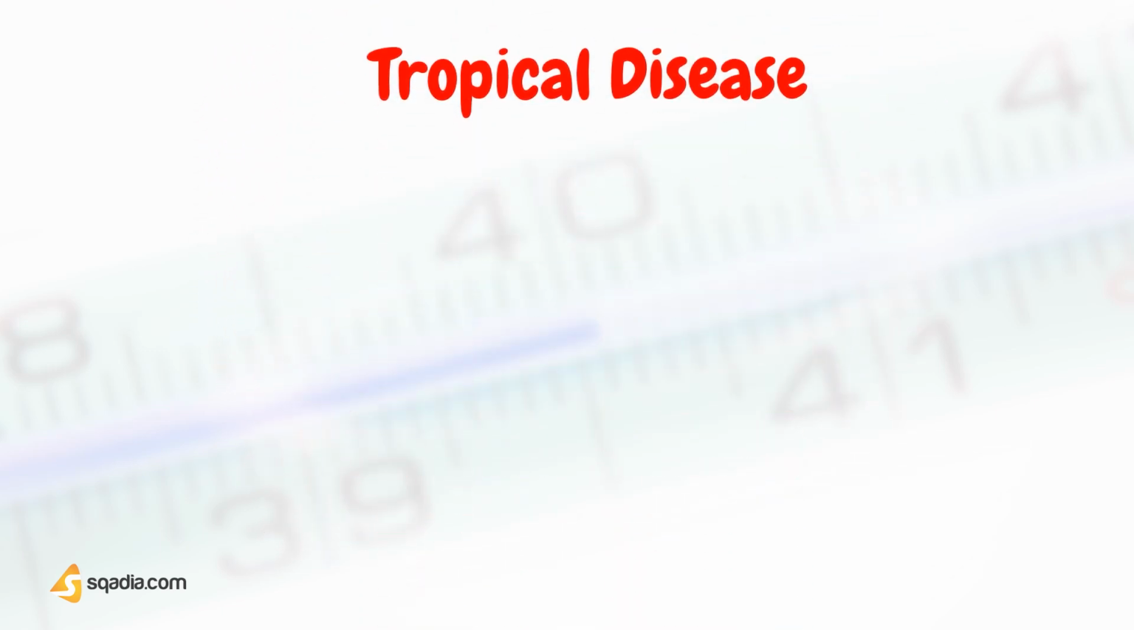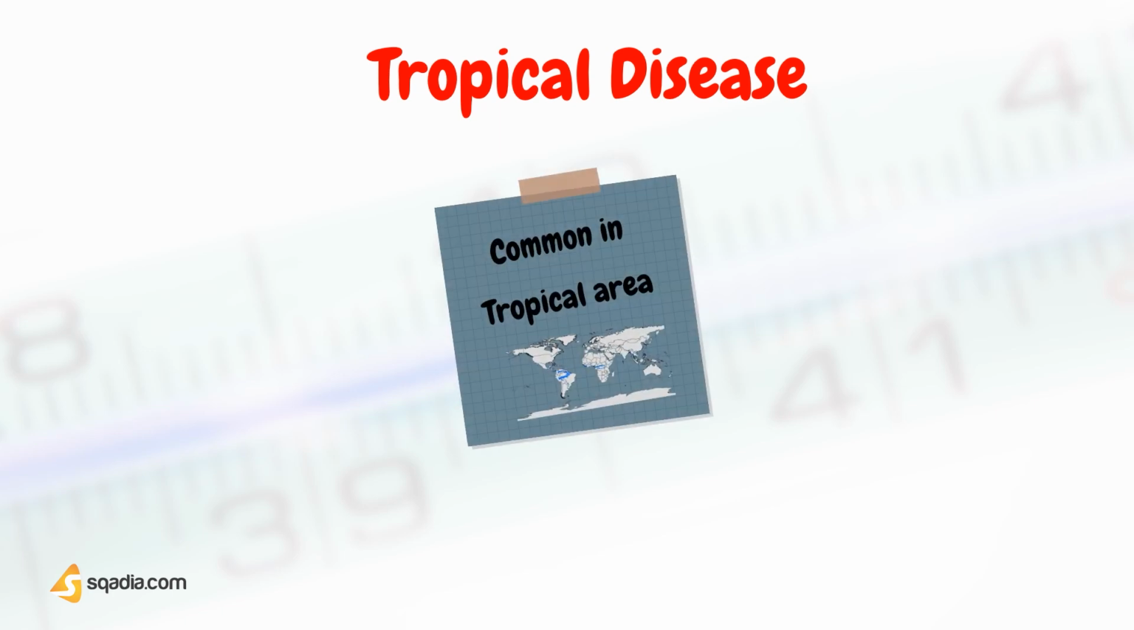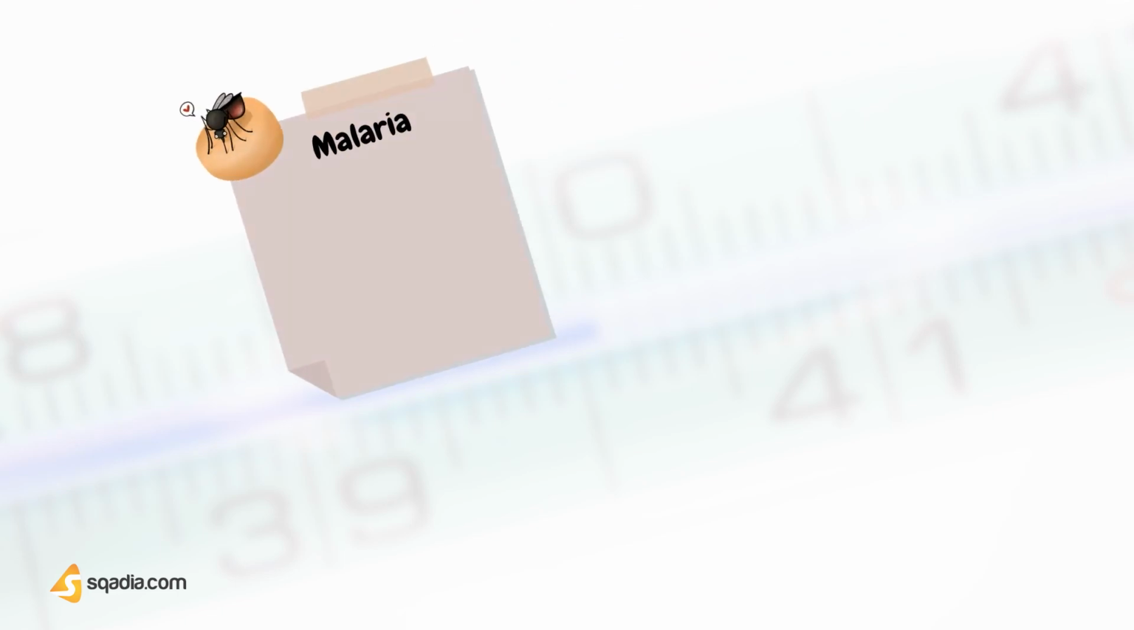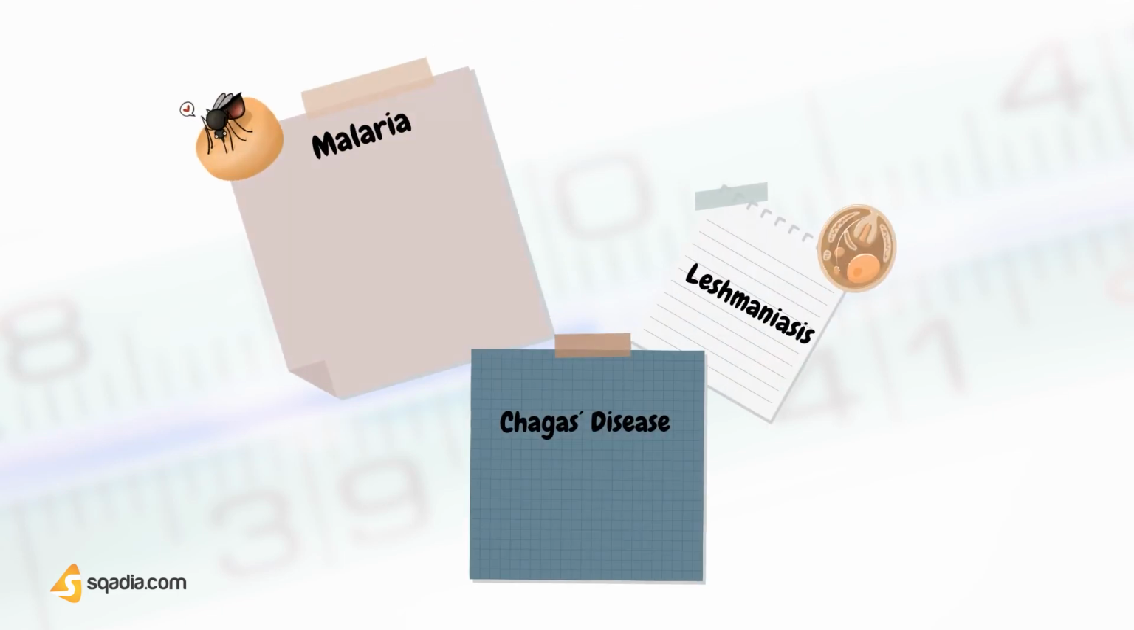The last less common and serious cause of fever in adults is tropical infections. What is a tropical infection? As the name suggests, it's more common in tropical areas. It includes diseases such as malaria, leishmaniasis, and Chagas disease.